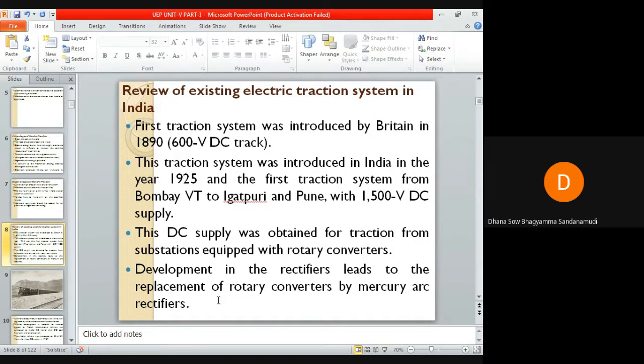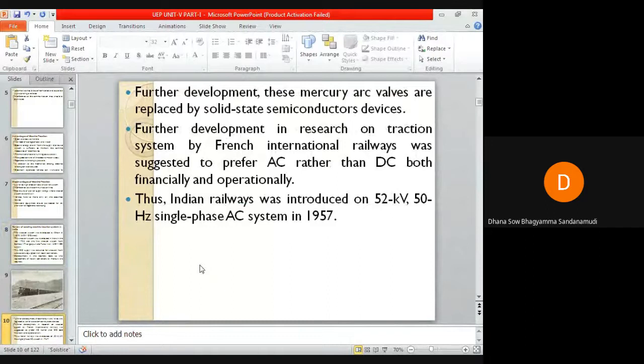But due to further development in the technology of these semiconductors, these mercury arc valves are replaced by solid state semiconductor devices for fast traction system on 3000 volts DC. Okay, so initially in the substations, rotary converters were there. They were later replaced by mercury arc rectifiers, and these mercury arc rectifiers were further replaced by solid state semiconductor devices for fast traction system.